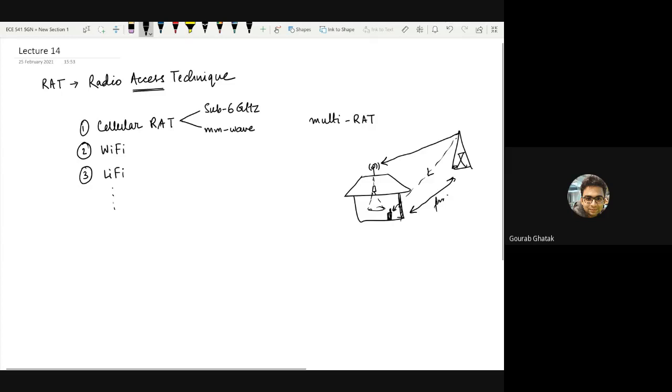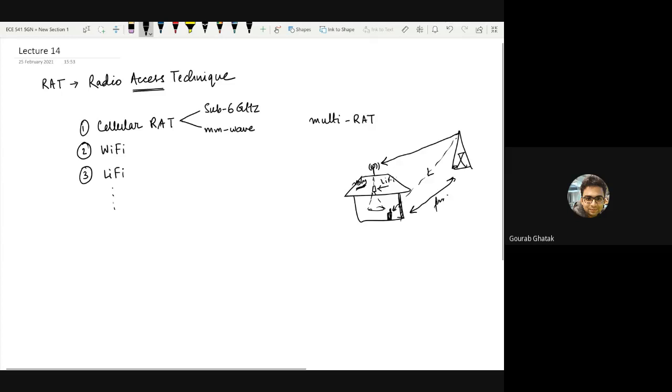So there is an outdoor antenna which relays your information via some other technique. It can be a Li-Fi, or it can also be a simple relay. In case of a relay, it will not be a different radio access technique, because it's the same radio access technique with a repeater brought in front of the user.